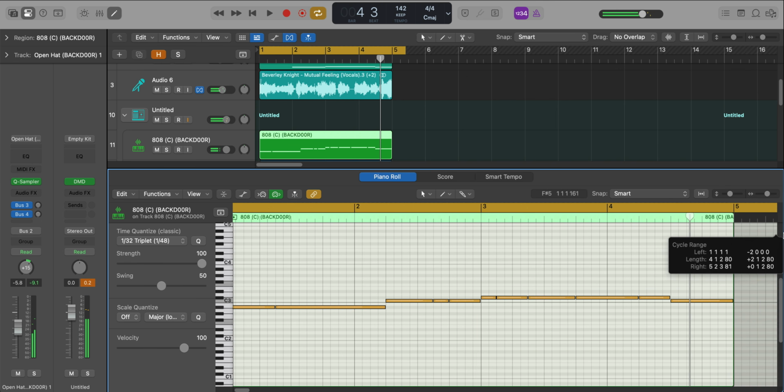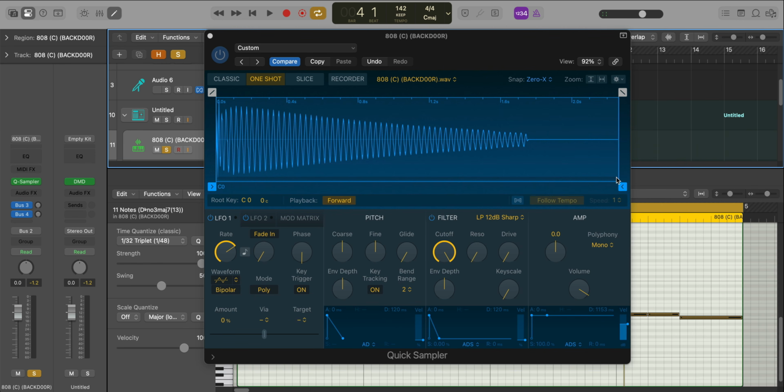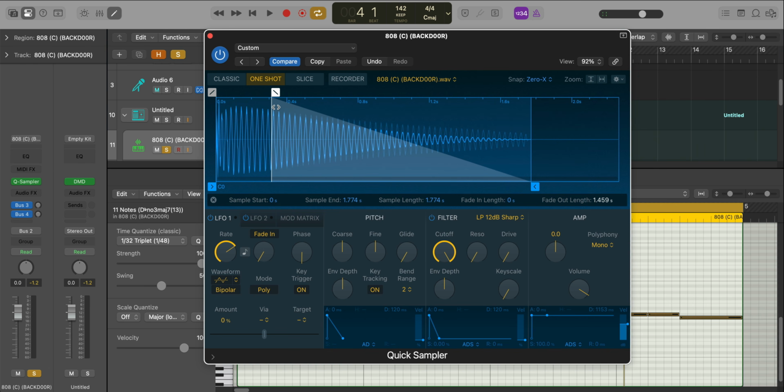Now, of course, let's bring it down to a lower octave. So Command A, and we'll just go Shift Option down till we get to the octave that we need. And then we're just going to adjust the 808 a little bit, just on the way it hits. So what we're going to do is take this over here, and we're just going to drag this down, just to make it hit a little bit harder at the top and then tie out a little bit faster.